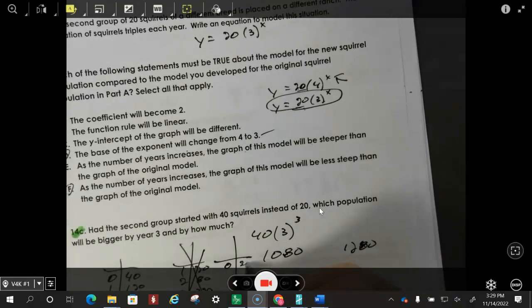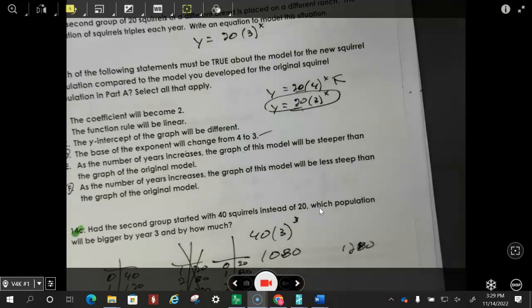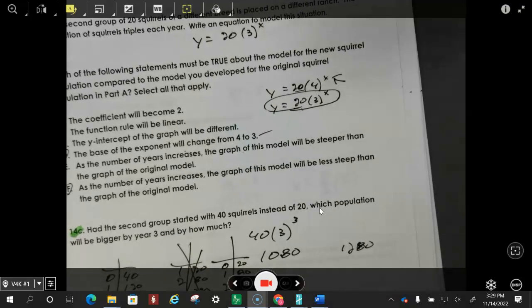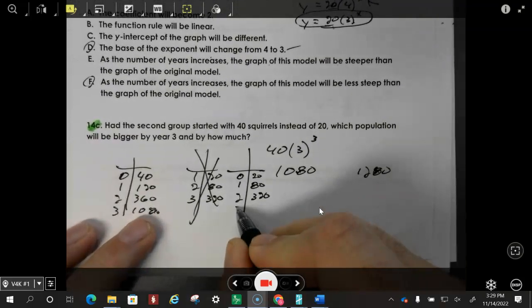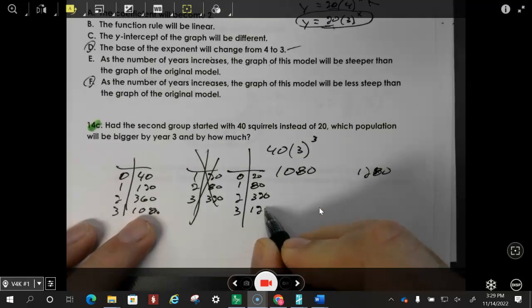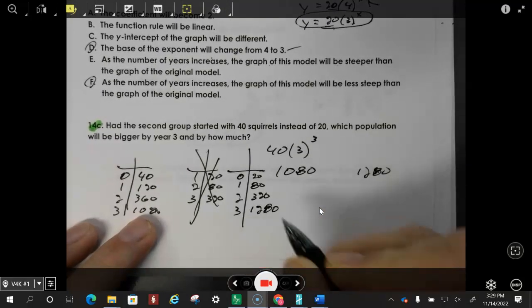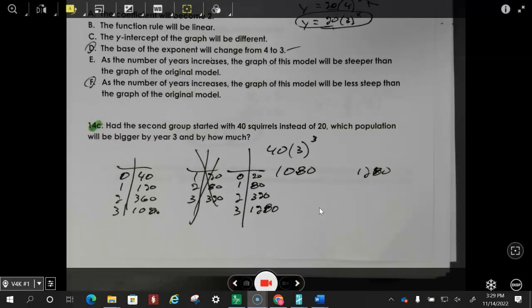So year 0 is 20, and year 1 is going to be 80, and year 2 is going to be 320. So at year 2, this one's still bigger over here. And then at year 3, this one is going to outperform it. Somewhere between year 2 and 3, it's going to surpass it.